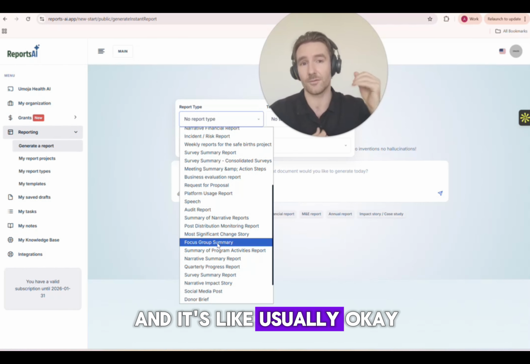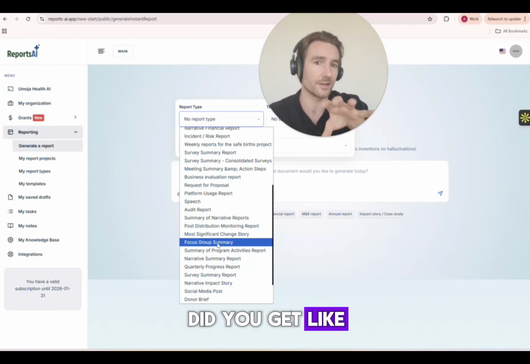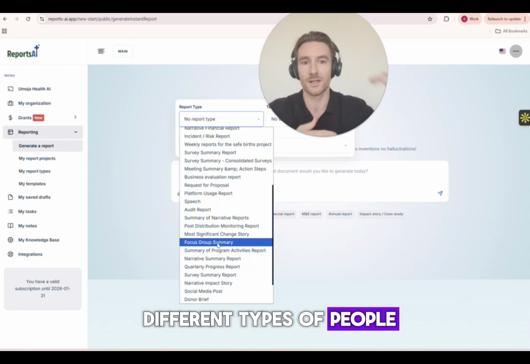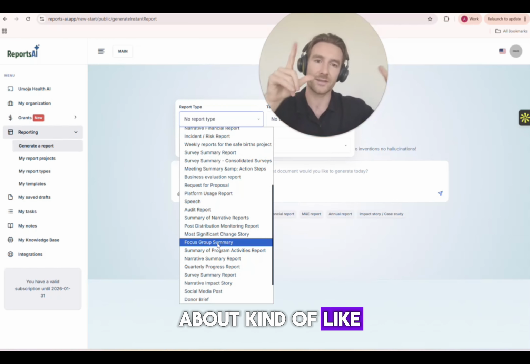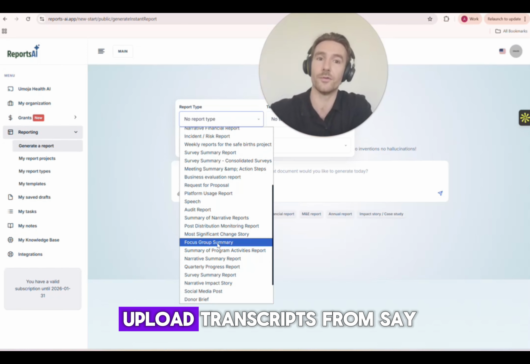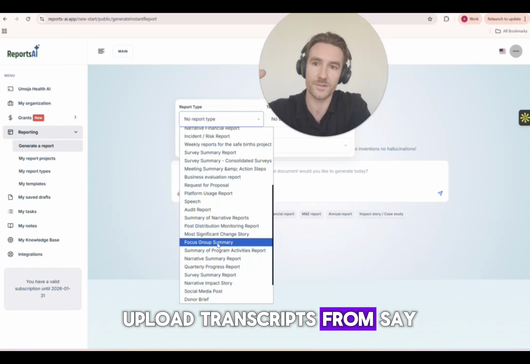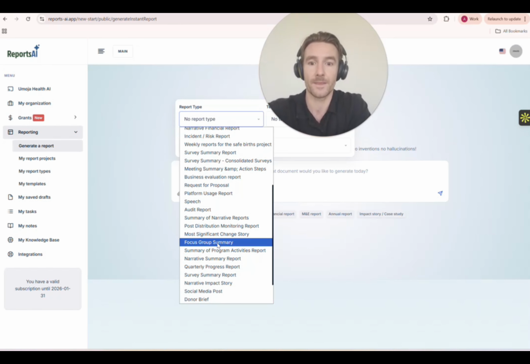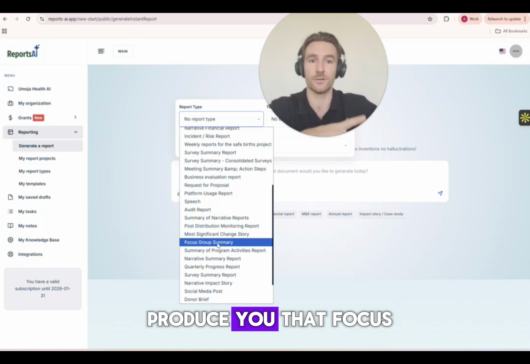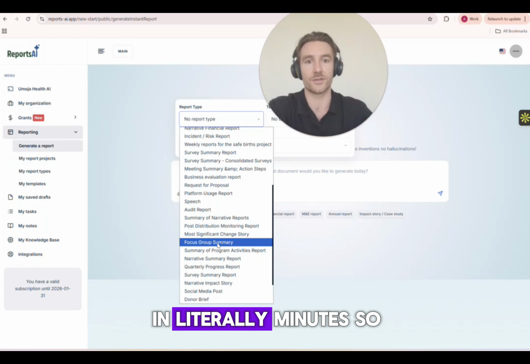And it's usually, well, okay, how did you find the people? Did you get a good subset of different types of people? So it usually has that part at the top, which is all about the layout of the focus group. Then it gets into the key findings from the focus group. So it has to follow a very particular layout. So you can just build that as a report type. Once you've got that, you could literally just upload transcripts from say 10 focus groups, which is just the recordings of those focus groups, and it can then produce that focus group summary in literally minutes.